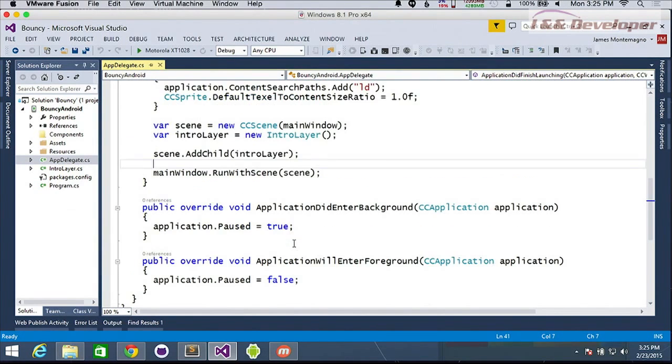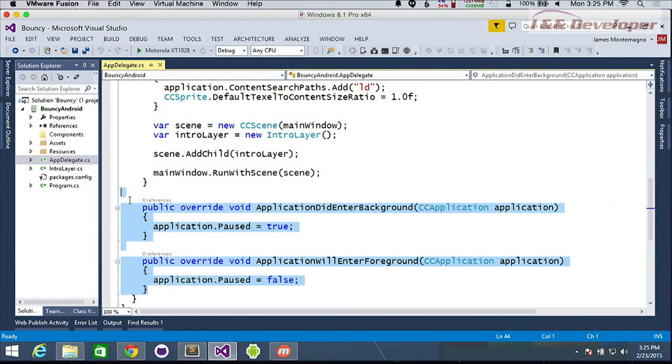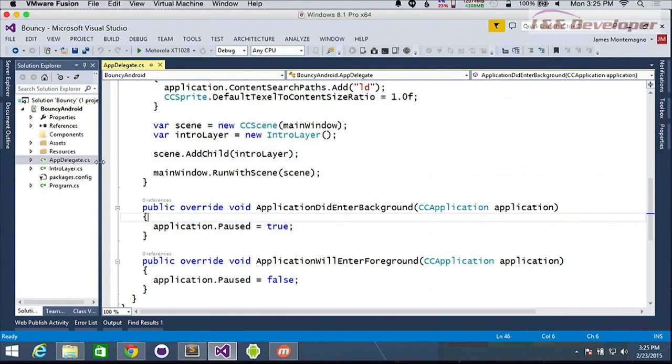An intro layer is a class that exists, okay. Yep, it's a class that exists, and that's where we're going to write all of our game logic. So this is just going to be one layer of an application. You'd imagine you have multiple layers with multiple scenes, for instance, or a scene might have multiple layers that you're transitioning through. And then you can see here we get some application events like did enter background, will enter foreground, things like that, which are pretty convenient.